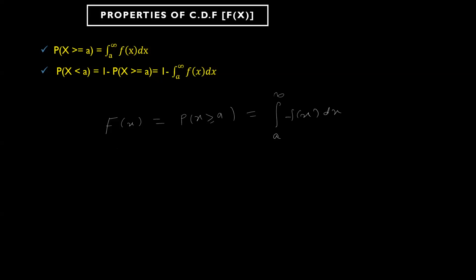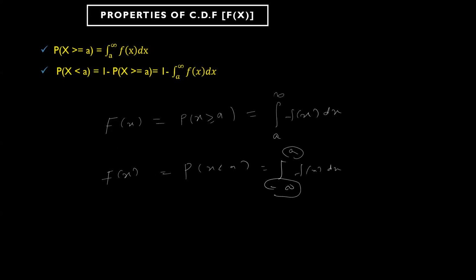If x is less than a, you have two options. You go from minus infinity to a of f of x dx. This is one possibility, because x less than a means minus infinity only, up to a.